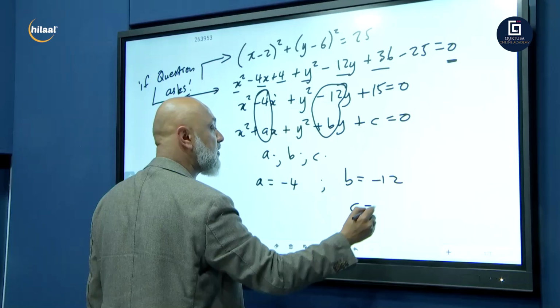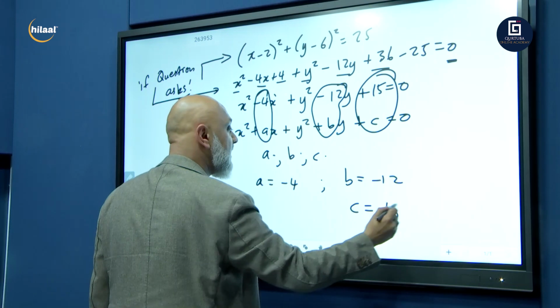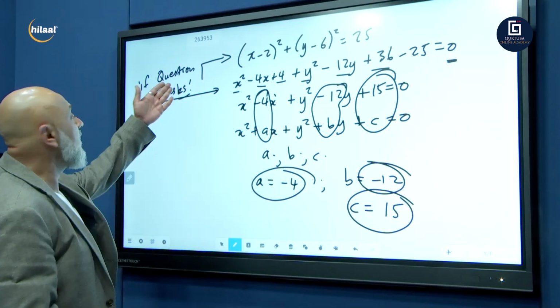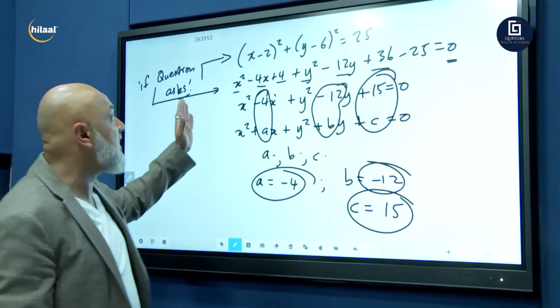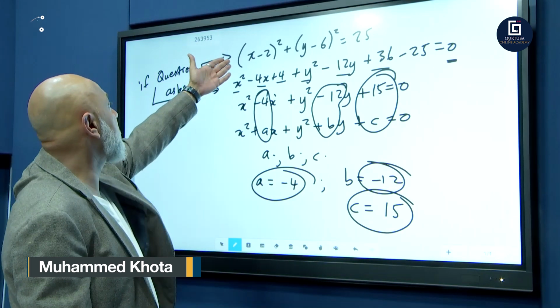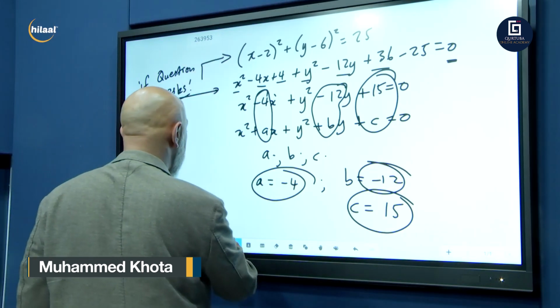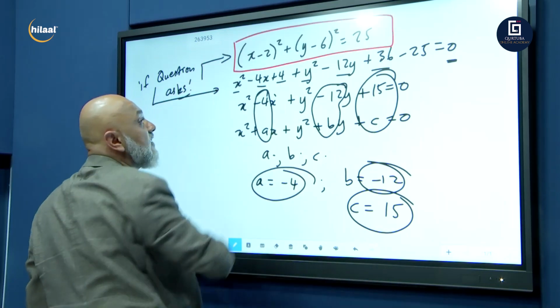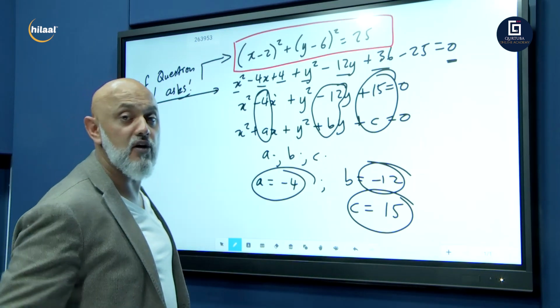And what is c equal to? 15. And there we go, guys. a, b, and c. Again, I'm going to remind you, only if the question asks you to expand it, do you expand it. Other than that, you just leave it exactly like it was on the top. And this was all still forming part of type number 1.